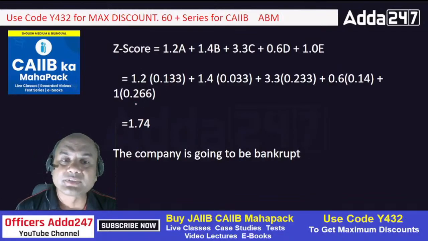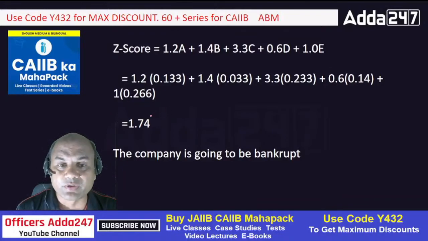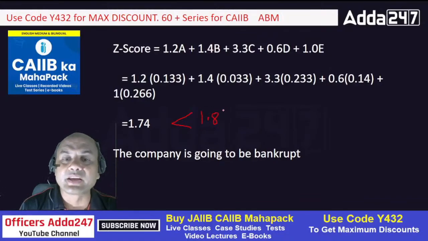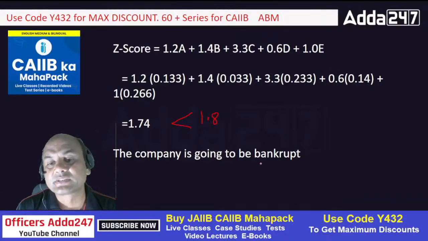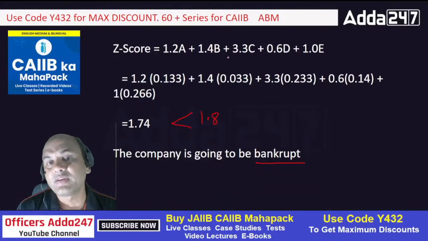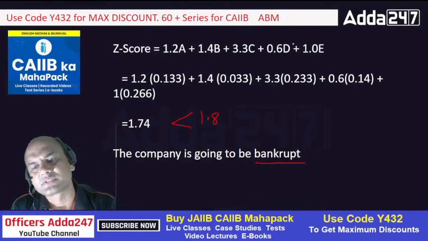You'll get 1.74. So Z is 1.74. My God, 1.74 means less than 1.8, so it is heading towards bankruptcy. It is strictly going towards bankruptcy. That's why this was an important case study. You have to remember these weightages and the ratios at any cost.